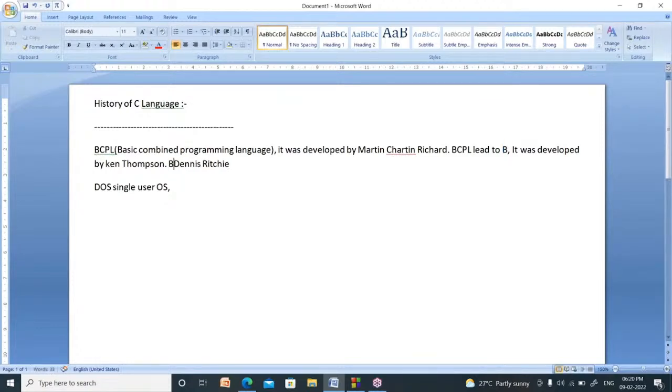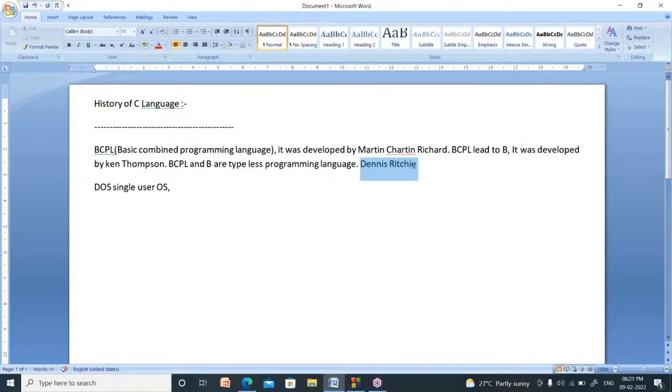Actually, the languages BCPL and B both are typeless programming languages. What is the meaning of typeless? In C language, we can find some data types: characters, integer, float, double, and so on. But in BCPL and B, there are no data types. A language without any data type is called a typeless programming language. So these two are typeless programming languages.